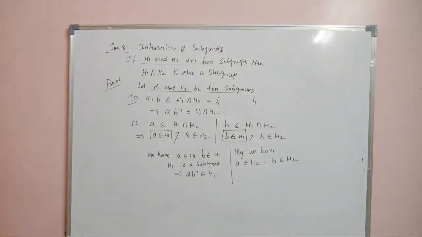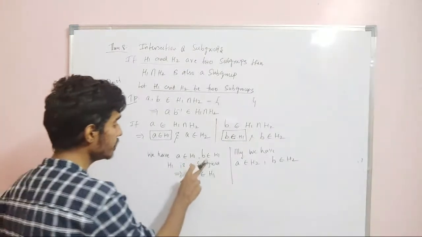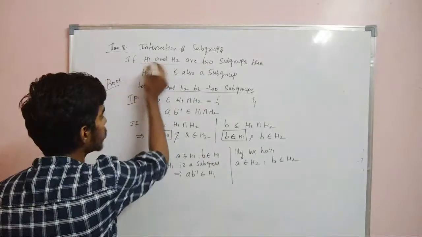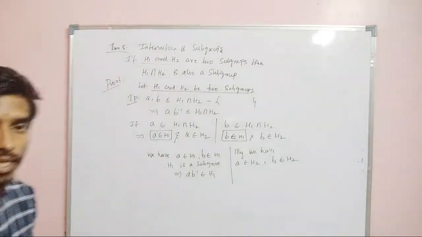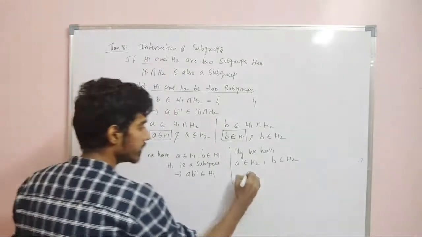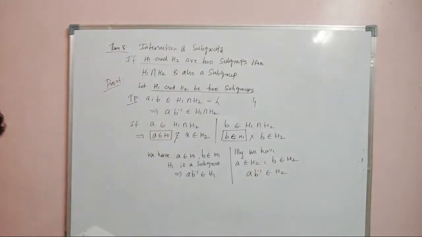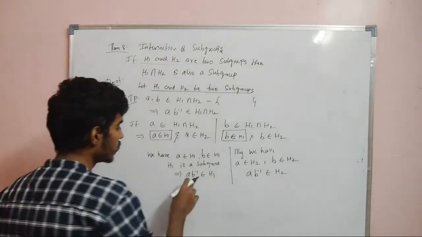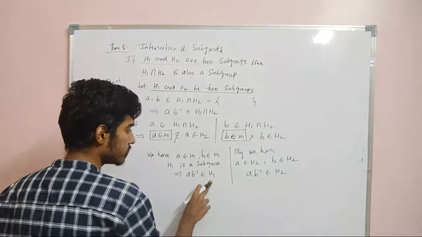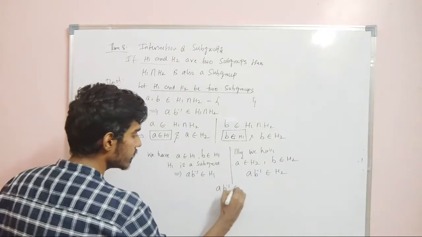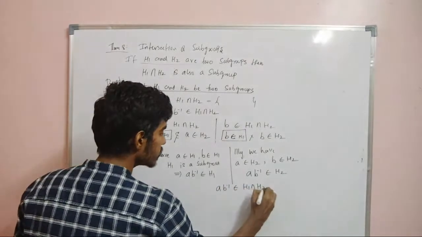Can I say A belongs to H1, B belongs to H1? We have assumed H1 is a subgroup, so AB inverse has to be in H1. Similarly, AB inverse has to be in H2. So AB inverse belongs to H1, and AB inverse belongs to H2. This element is in H1 and also in H2. So can I say AB inverse belongs to H1 intersection H2?